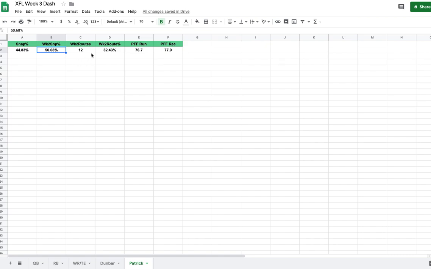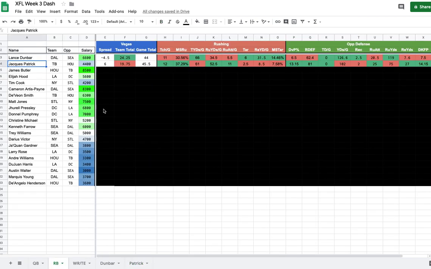If we look at his routes, he ran 12 routes, and it's interesting to note that Davion Smith ran 15 routes, so only 3 more than Jax Patrick did, which is going to make me lean towards the guy that's $2,000 cheaper again. Another important note is that PFF gave him a grade of 76.7, which is very solid, and a receiving grade of 77.9, which is good for, I think, third or fourth in the league out of all running backs. And again, this guy is 4,400, and he's going to be getting that amount of volume relative to some of these other backs at that price.